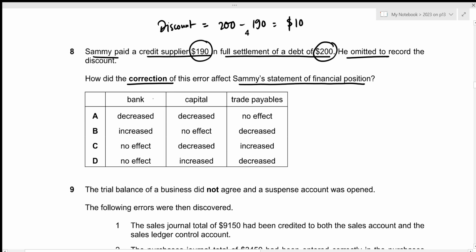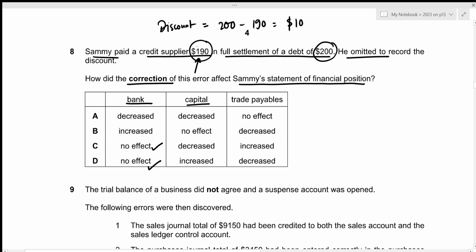So the first impact we're looking at is for bank account. So remember that the amount that was paid was 190, which means that the same amount would be recorded in bank. So even after the correction, there would be no correction required for the bank account itself. So there will be no effect, which is given by C and D.